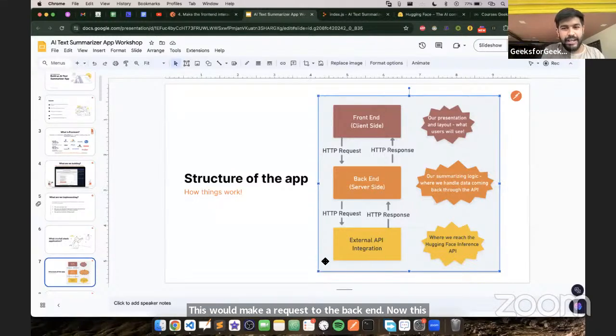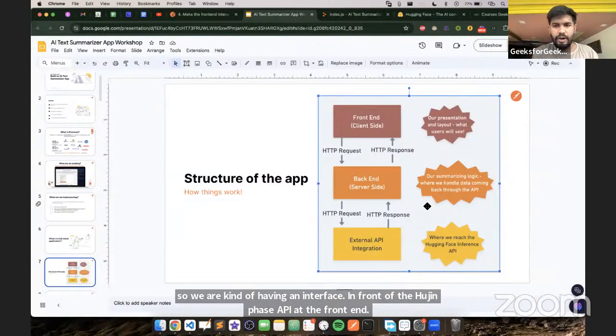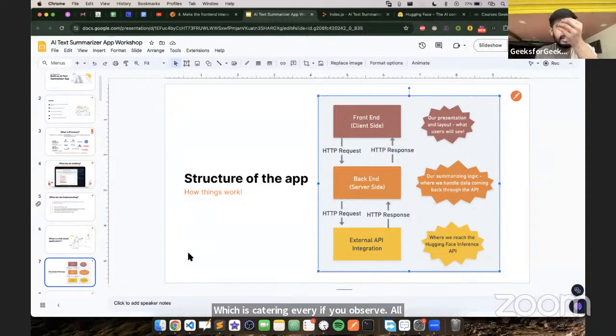This yellow one is the Hugging Face API. It would give the response back to the backend server, and this backend server would respond. So we are having an interface in front of the Hugging Face API and the front end, which is catering everything. If you observe, all the summarizing logic is catered by the middleware.